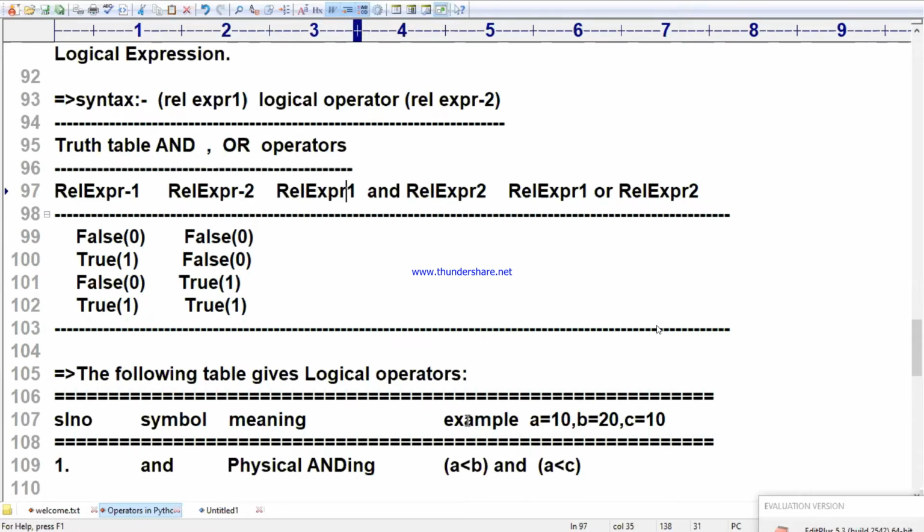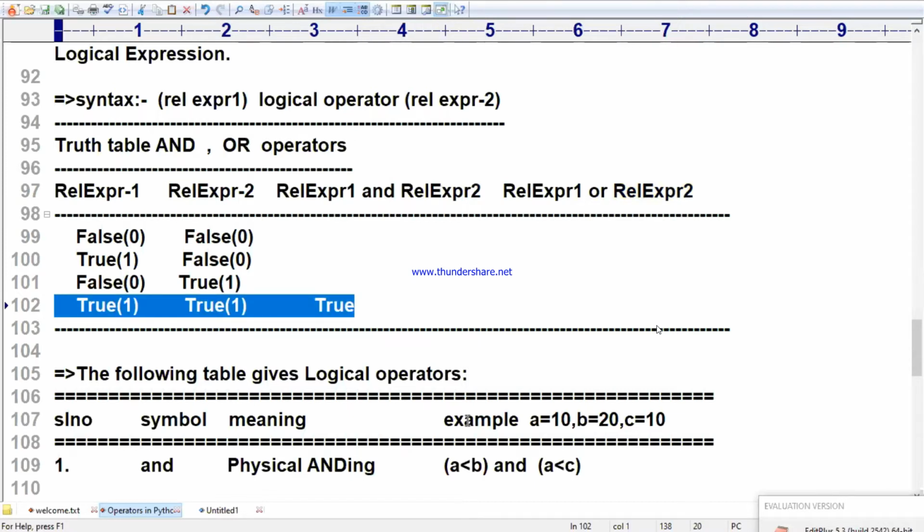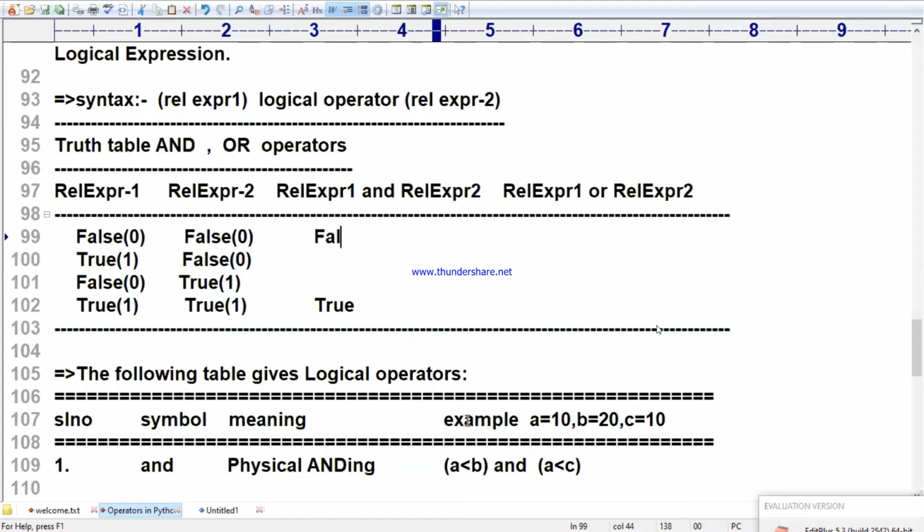Relational expression 1 and relational expression 2. What this AND operation says is, when both the results of relational expression 1 and relational expression 2 are true, relational expression 1 must be true, relational expression 2 must be true, then the result is called true. Both the expressions are true, then the result is true. Otherwise it is false. Right? Please look at the screen, what I am explaining. I am not seeing the chat window. Please look at that. Now I am writing false.